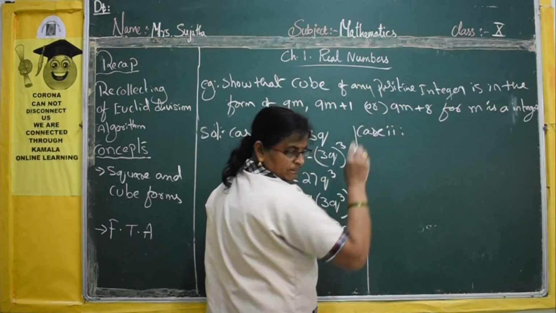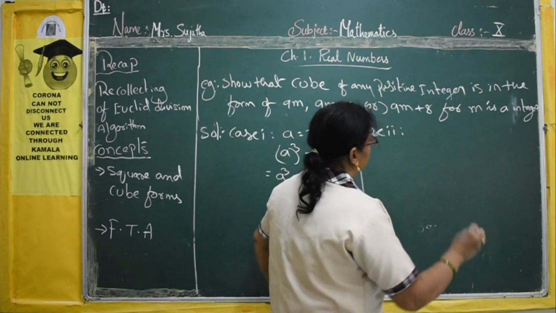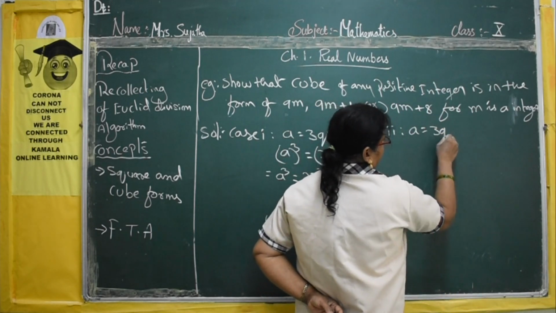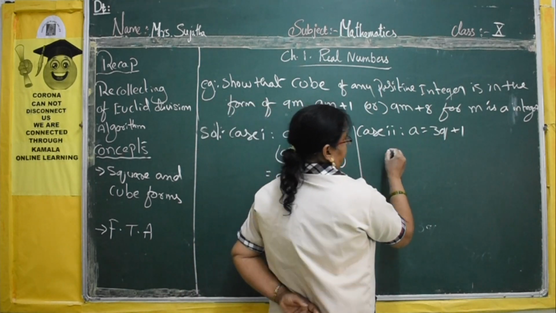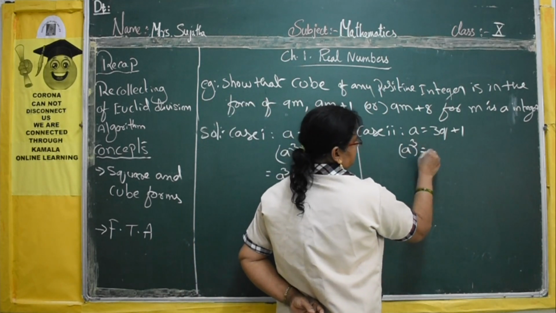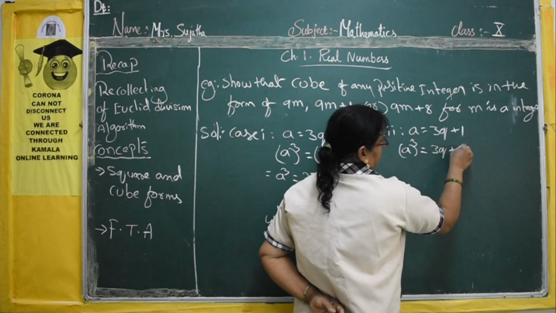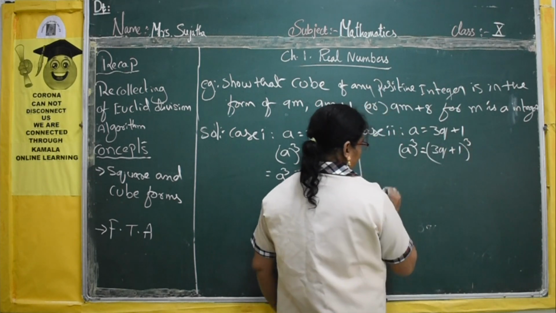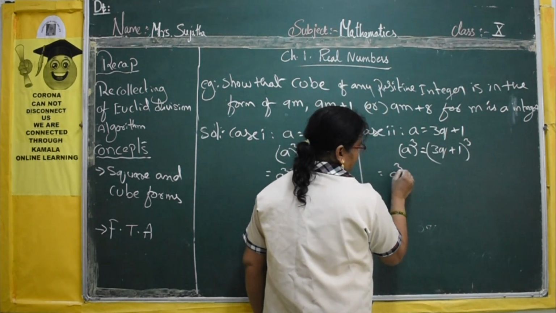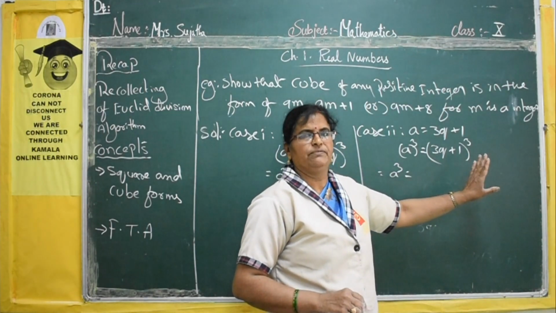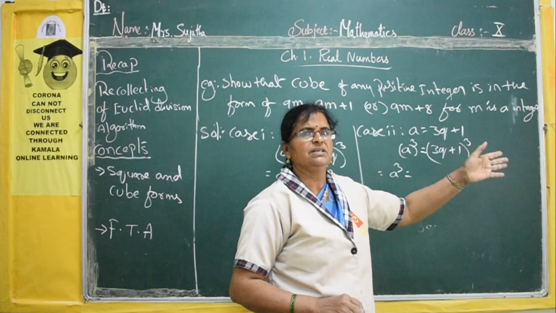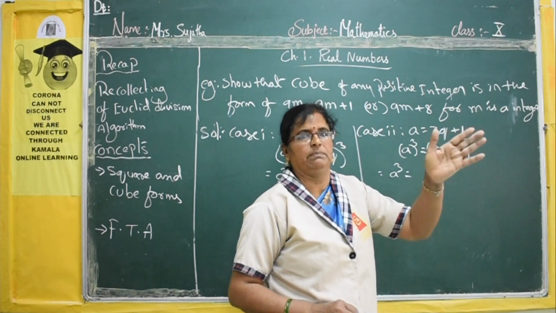Case 2. a is equal to 3q plus 1. That is again cubic on both sides. a cube is equal to (3q plus 1) whole cube. This is in the form of (a plus b) whole cube. What is the formula for (a plus b) whole cube? a cube plus 3a square b plus 3ab square plus b cube.